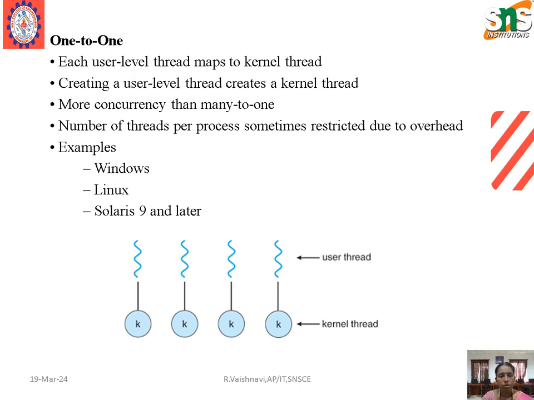Next type is one to one thread. That is, each user level thread maps to a kernel thread. Creating a user level thread creates a kernel thread. It gives more concurrency than many to one. The number of threads per process is sometimes restricted due to overhead. Examples for the one-to-one thread are Windows, Linux, and Solaris 9 and later. Here we have the diagrammatic representation for the one-to-one thread. That is, we have a separate kernel thread for each user thread.